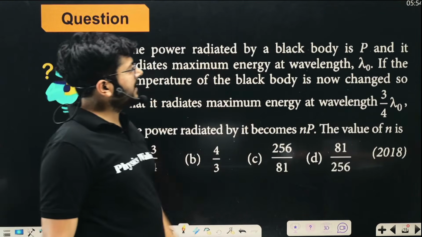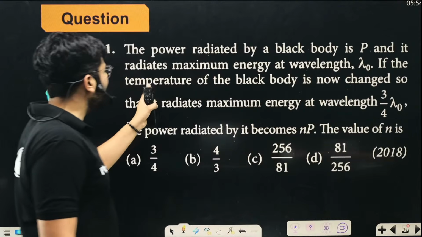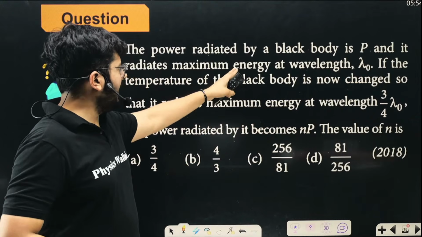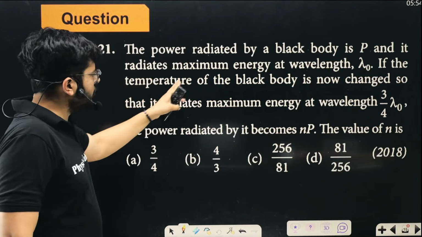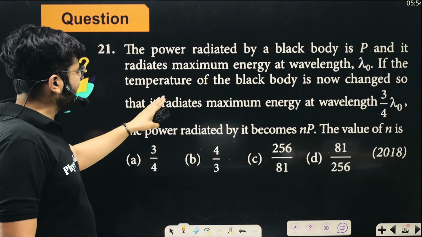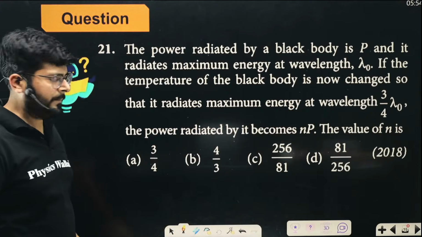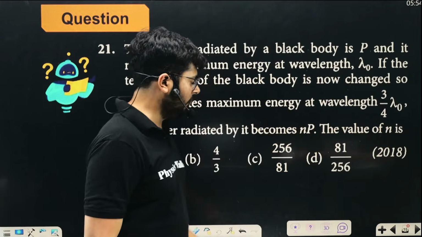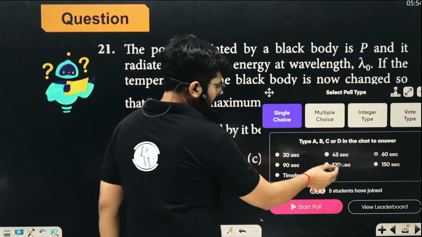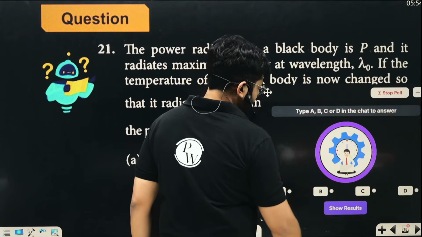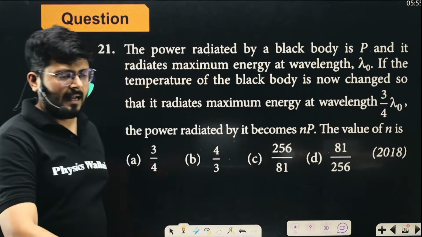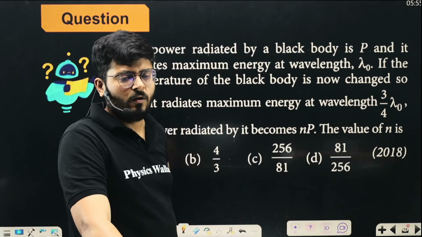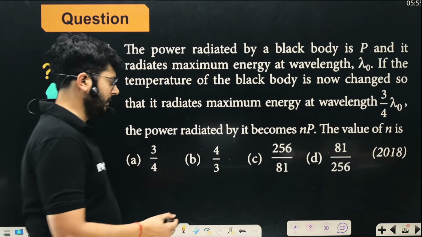The power radiated by the black body is P and it radiates maximum energy at the wavelength lambda naught. If the temperature of the black body is now changed so that it radiates maximum energy at wavelength 3/4 of lambda naught, the power radiated by it becomes N into P. What will be the value of N? Again, you can keep on trying for this slightly lengthier problem. I'm giving you 90 seconds. Those who can solve it can solve it right away, and for those who cannot, I'll be giving you hints so that you can solve it.